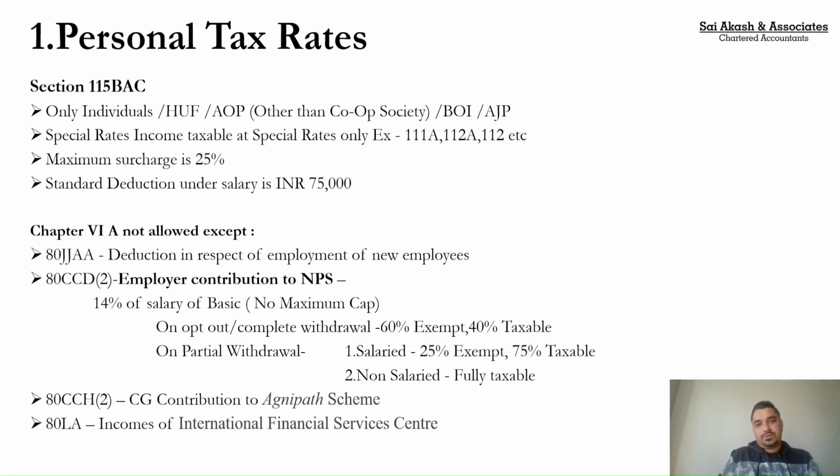So if you belong to IFSC, you can claim this Section 80LA deduction. Giving a broad overview of the new tax regime, Section 115BAC: it is only applicable to individuals, HUFs, AOPs, BOIs and AJPs. For special rate income, the 115BAC benefit is not available. Special rate income gets taxed at the special rate only, and the maximum surcharge under 115BAC is 25%. There is no 37% surcharge.